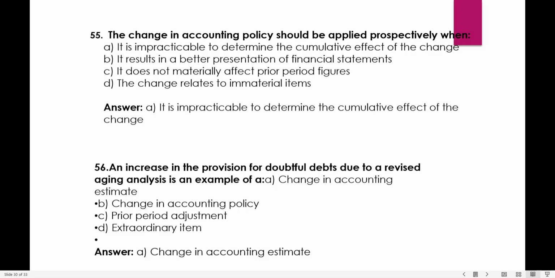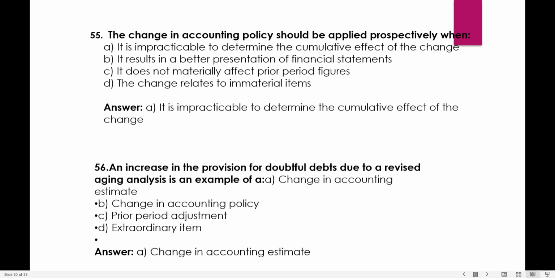Okay, the change that has happened, we cannot capture how much change has happened here; we cannot measure it. Okay, we are not able to measure it. So if we cannot measure the effect, how can we show it? In that case we will take it prospectively, meaning in this current year as well as in the future years, not from the beginning.